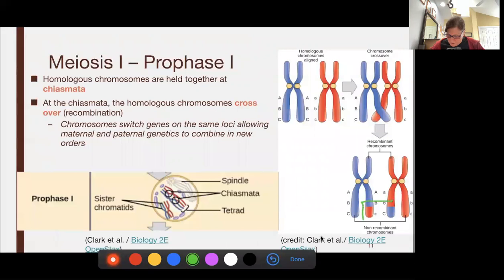So notice we have swapped our arms, our sisters here of our tetrad. And this again can lead to new genetic variation. Very important. We need genetic variation. That is important for the success of our species to be genetically diverse.